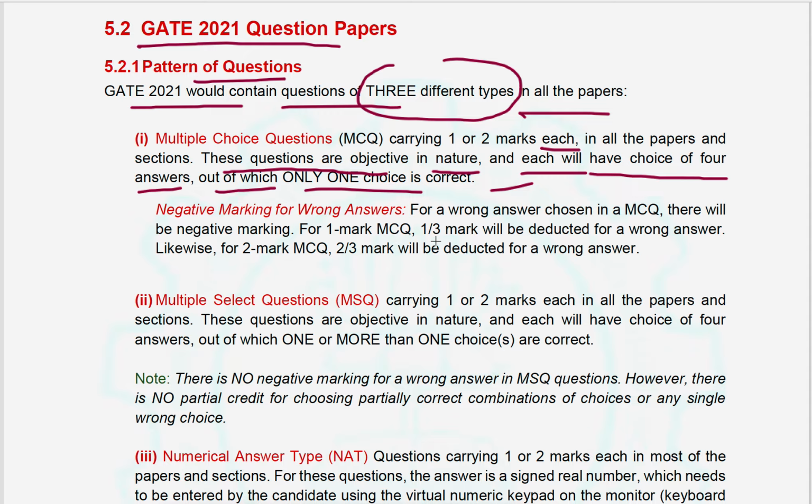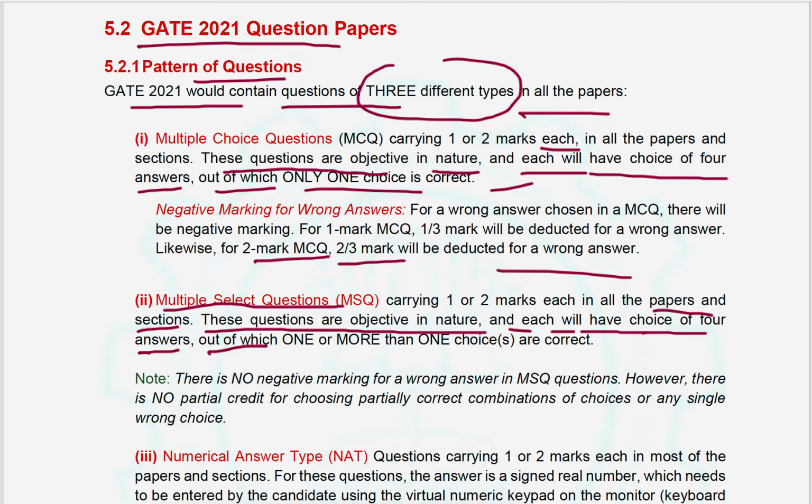For 1 mark questions, 1 by third mark will be deducted for a wrong answer, and likewise for 2 mark multiple choice questions, 2 by third mark will be deducted for a wrong answer. This is the first type of question, and the second one is multiple select questions, carrying 1 or 2 marks each in all the papers and sections. These questions are objective in nature, and each will have a choice of four answers, out of which one or more than one choices are correct.